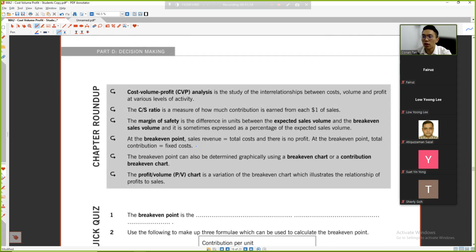So you need to know what is meant by CVP, the amount in order to break even or to make a profit, CS ratio in terms of revenue, what is meant by margin of safety, the revenue point, the break-even chart, contribution chart, and PV chart.